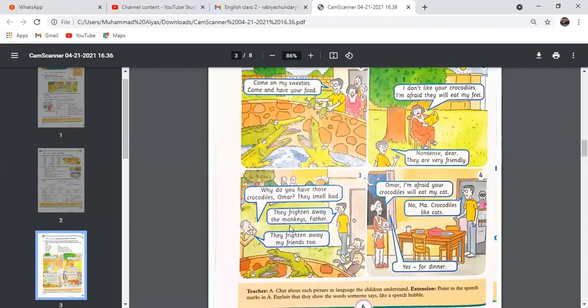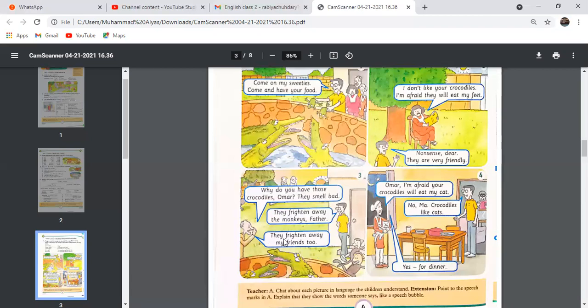And what is Uncle Umar saying? They frightened away the monkeys, father. It means that I have kept the crocodiles because they frightened away the monkeys. What is the meaning of frightened away? It means to make scared. They make the monkeys scared and they make them run away. Grandpa says, I don't like the crocodiles.